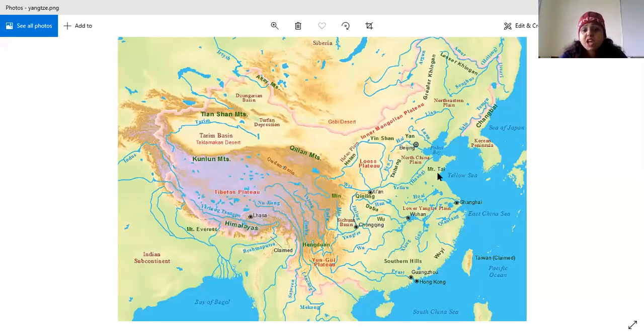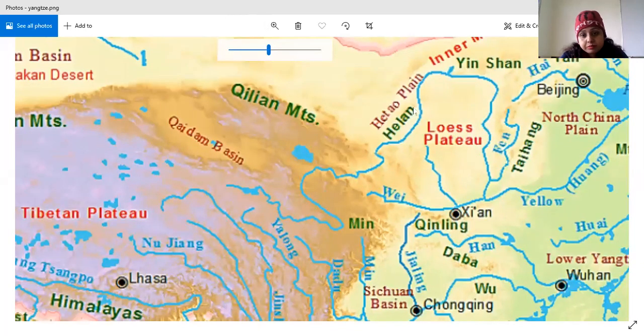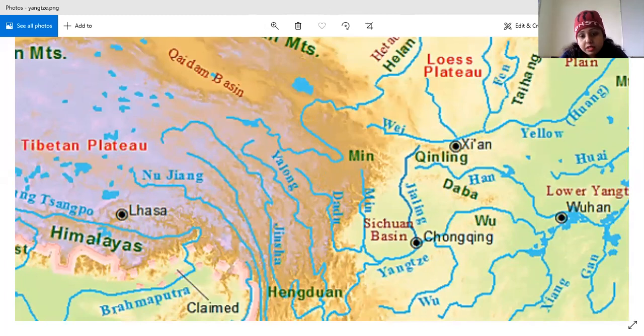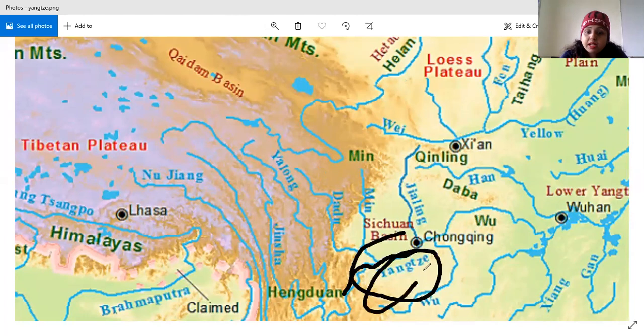This is the map of China, and if you zoom in, here is the Yangtze River, this one. And here only you will have the Yangtze Plain. This is the Yangtze Plain made by the Yangtze River. So like this you need to understand where things are.